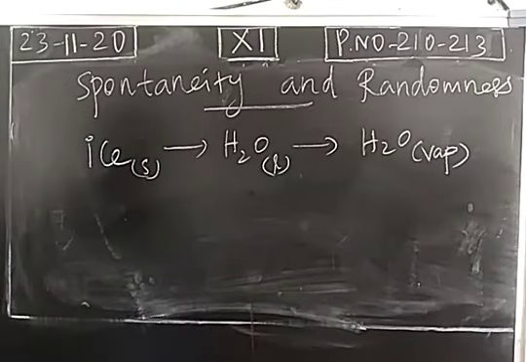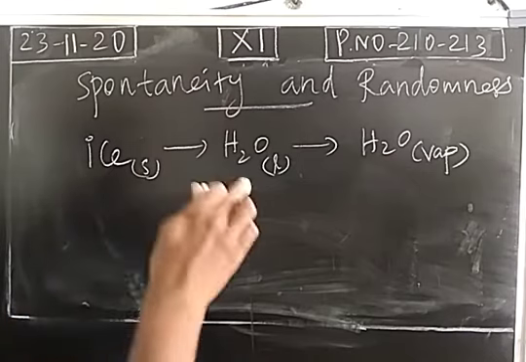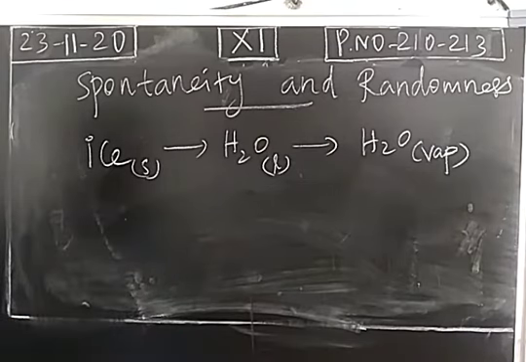In this conversion process, what about randomness? Definitely randomness increases. In ice, molecules are closely packed. Ice is converted into liquid water, the distance between the molecules increases. That means randomness increases, we can say entropy increases. From liquid water into water vapors, the gaseous water molecules are moving here and there.